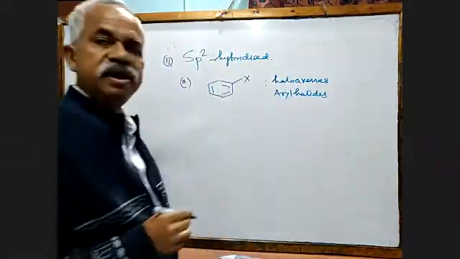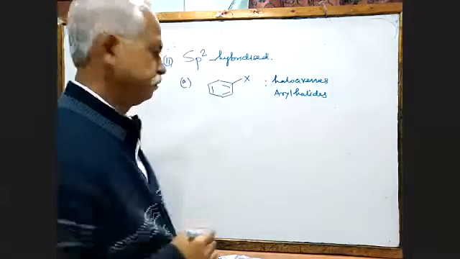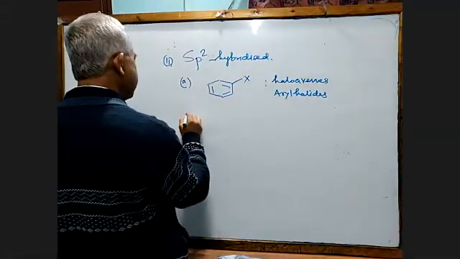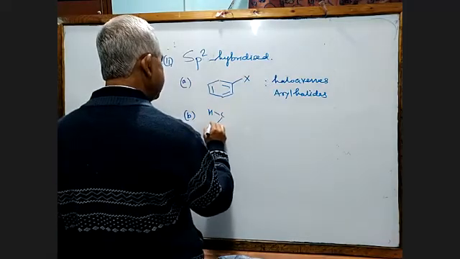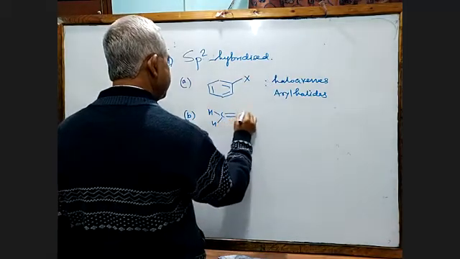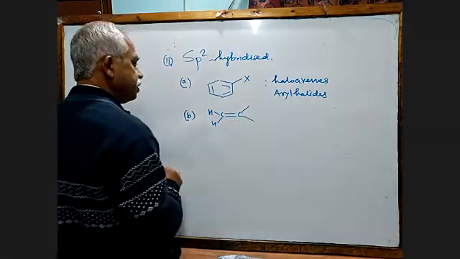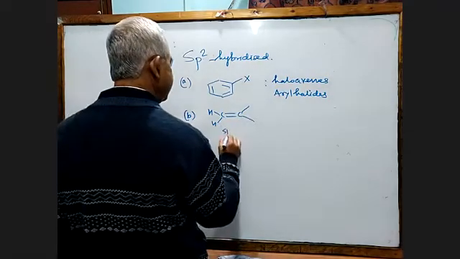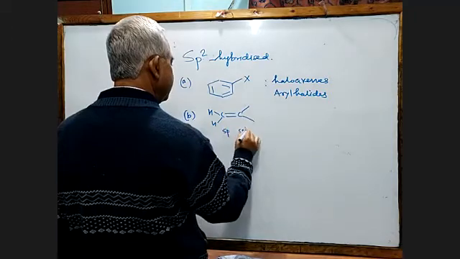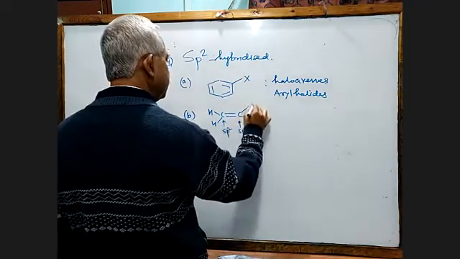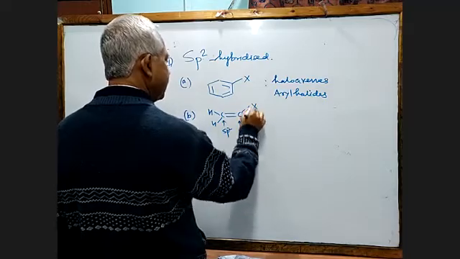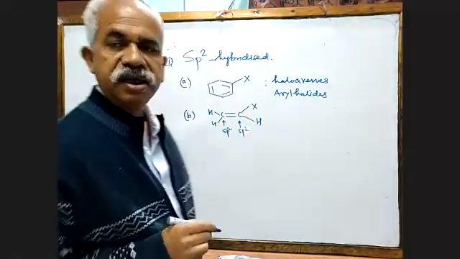Haloarene is the IUPAC name, or if you go for the common name, we call them aryl halide. Second one is, as I told you, that whenever a double bond is there, both the carbons are sp2. So in that case, this is sp2, this is also sp2, and here the halogen is bonded to the sp2 carbon.